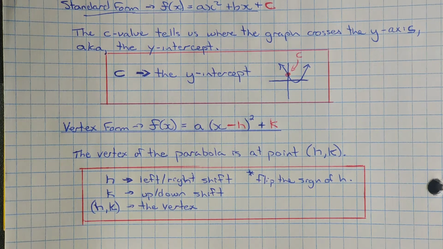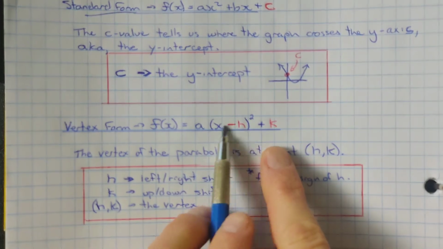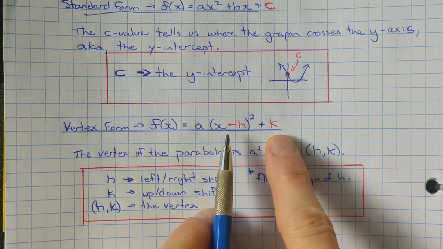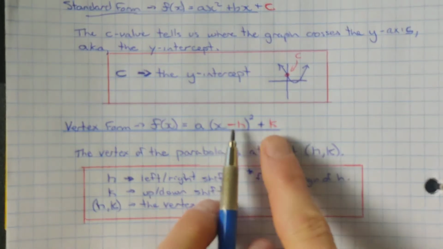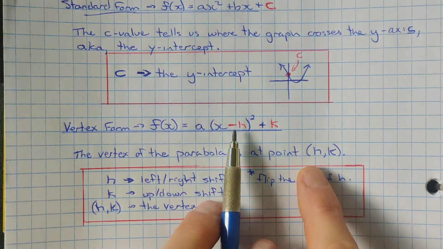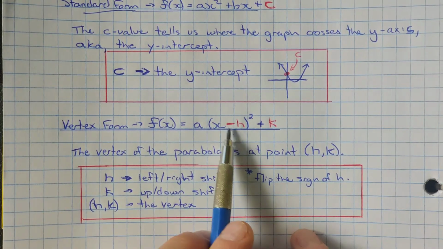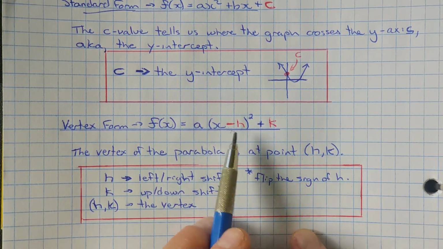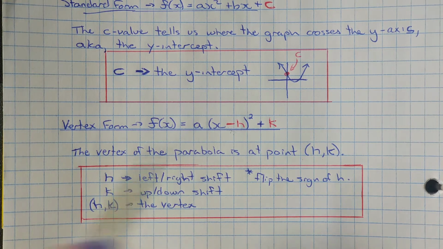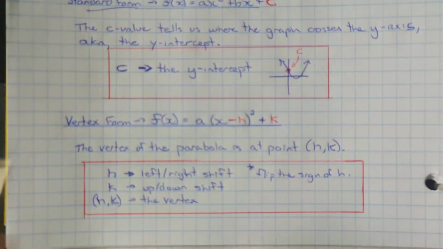And the vertex is in the form (h, k), h being the value in the brackets and k being the value outside the brackets. Remember, the sign of the h flips, so if it's negative in the brackets, it's positive out of the brackets. If it's positive in the brackets, it's negative out of the brackets. So it flips when we actually want to look at the h value itself.